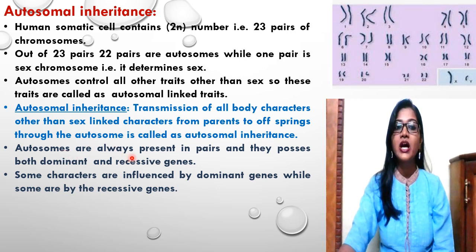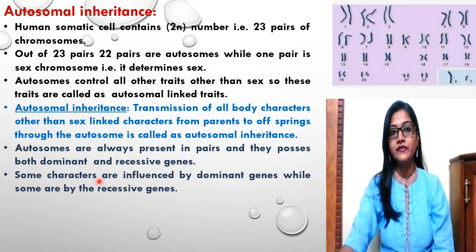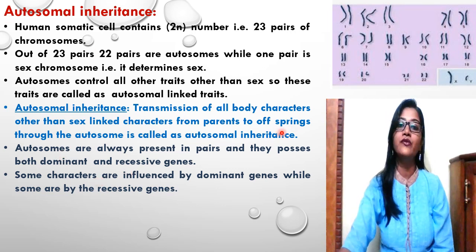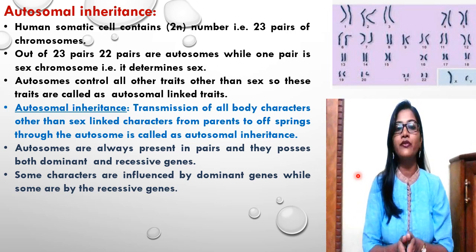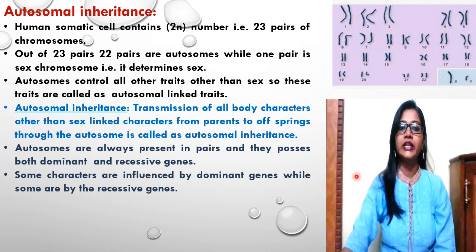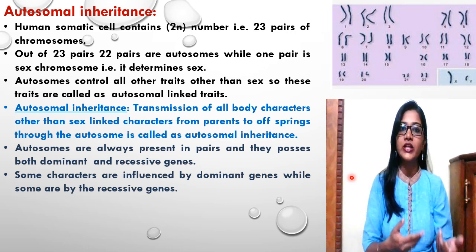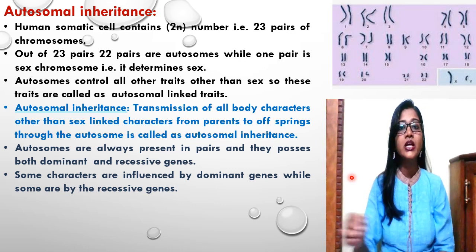So autosomes are always present in pairs and they possess both dominant and recessive genes. If dominant and recessive characters are present, dominant characters will get expressed, and recessive characters will get suppressed.